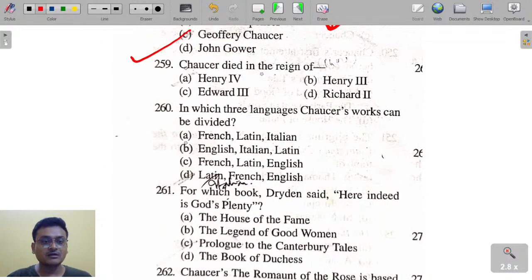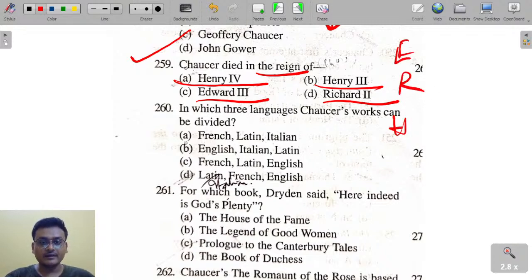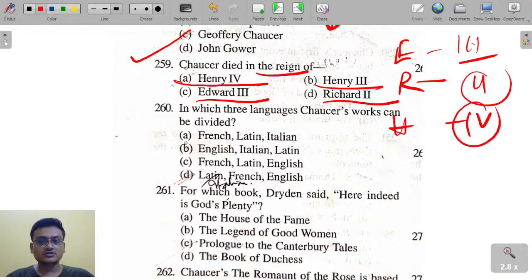Chaucer died in the reign of Henry IV, Edward III, Henry III, Richard II. Chaucer worked under Edward the third, then Richard the second and Henry the fourth. So Chaucer died in the reign of Henry the fourth.